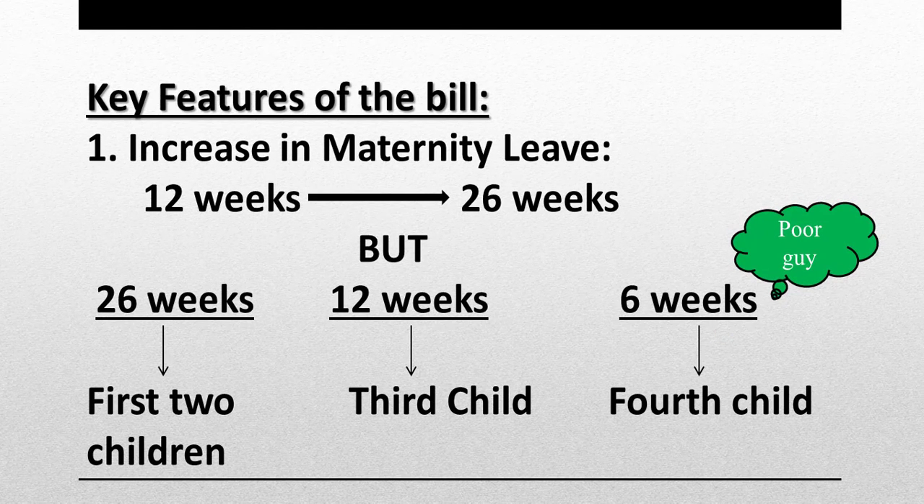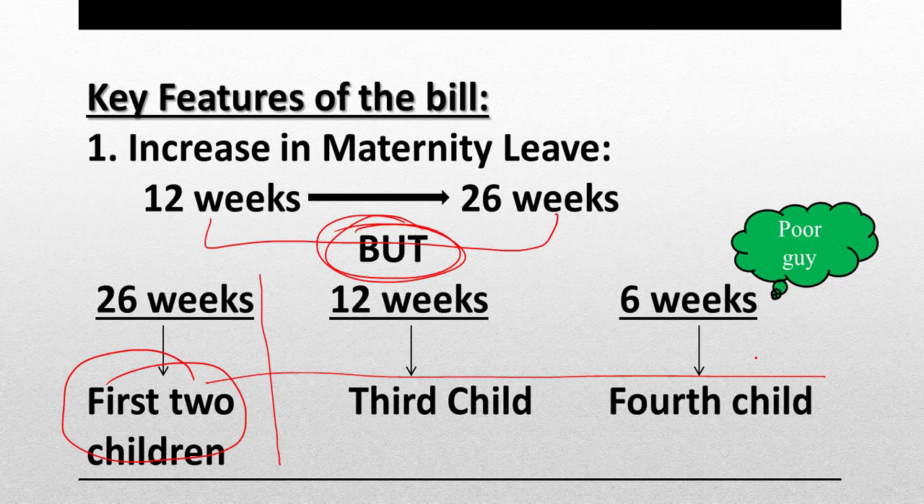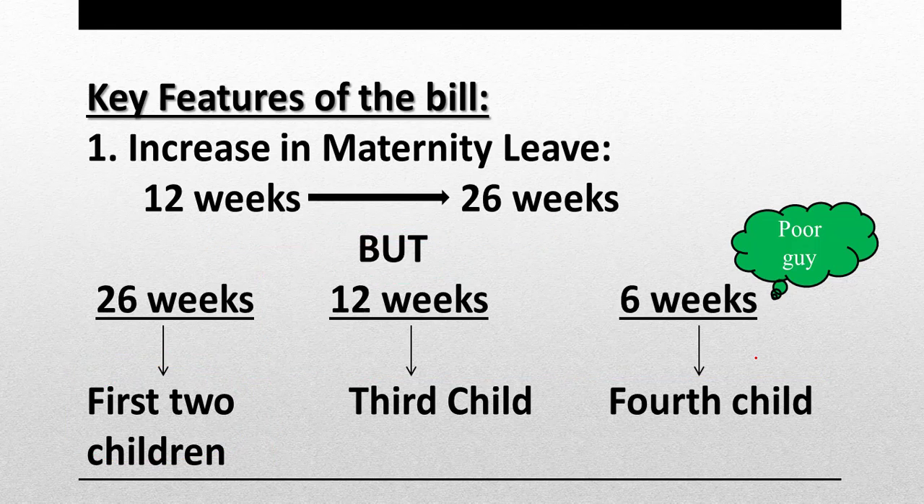So let us now come to the key features of the bill. Key features of the bill include increase in the maternity leave. We have seen already that we have increased the maternity leave from 12 weeks to 26 weeks, but the 26 weeks leave is only confined to the first 2 children and not to all the children that a woman conceives in her lifetime. So this we have to see carefully. 12 weeks leave up to 2 children, there is 26 weeks leave. That is for the first 2 children, total leave of 1 year which will be paid for.